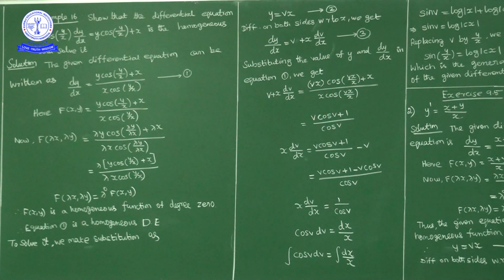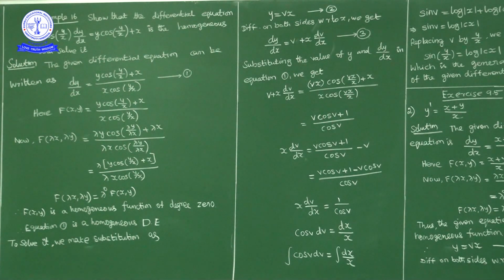In place of dy by dx, we will write v plus x into dv by dx, which is equal to y cos(y by x) plus x upon x cos(y by x) on the right hand side. In place of y we write vx: vx cos(vx by x) plus x upon x cos(vx by x). Now x and x get cancelled. In the numerator we take x common, in the denominator x common, and cancel out. So what will we get on the right hand side? v cos v plus 1 upon cos v.